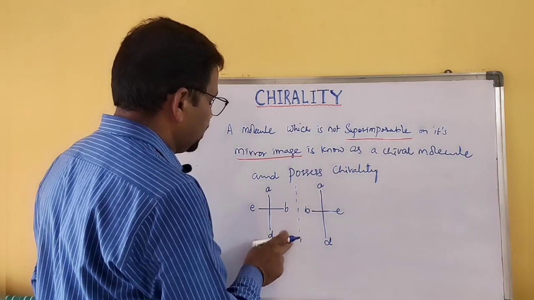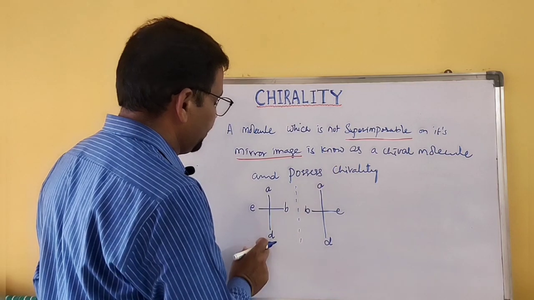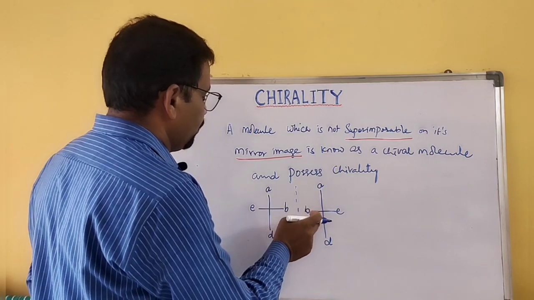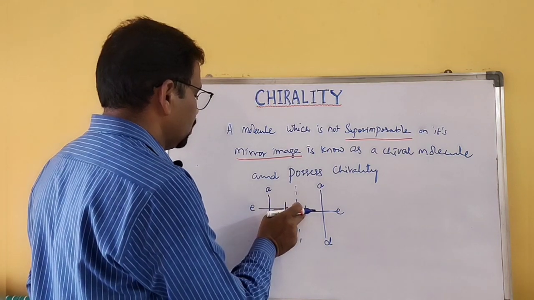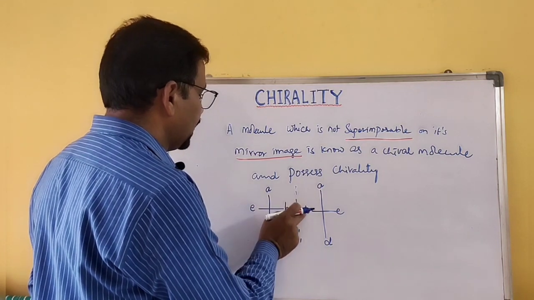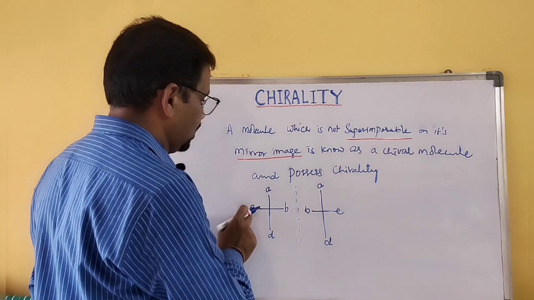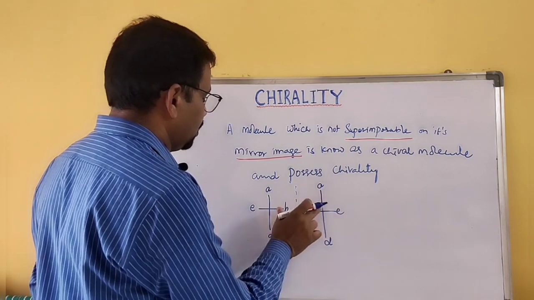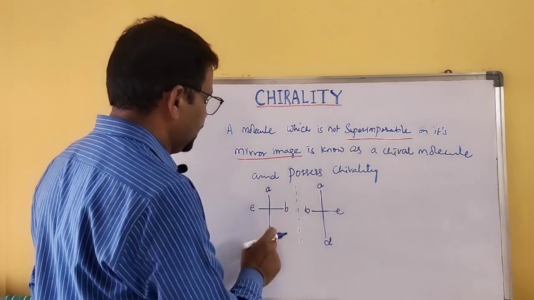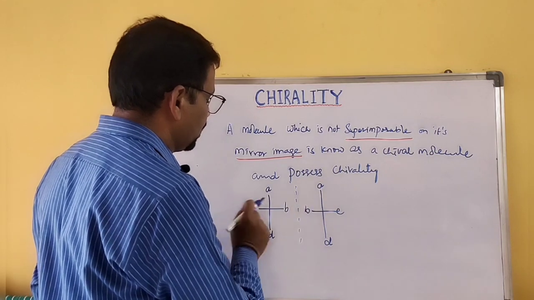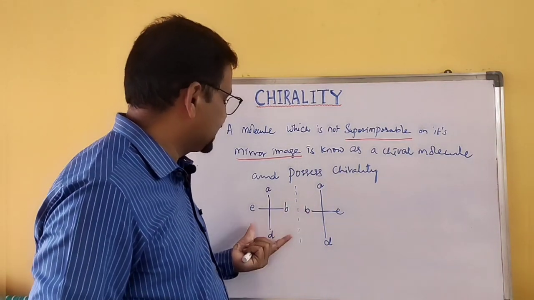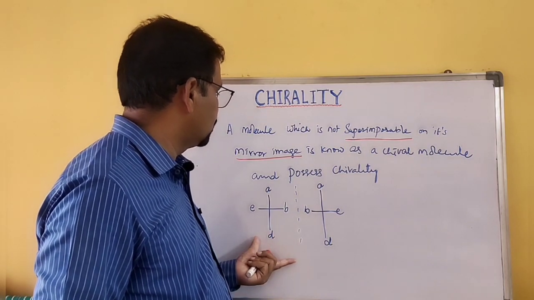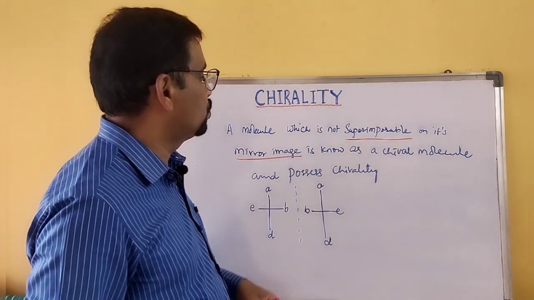Both will not be the same, because B and E will be on top of each other, A and D also, but these two are not the same. So they are not exactly the same as each other, and they are non-superimposable.